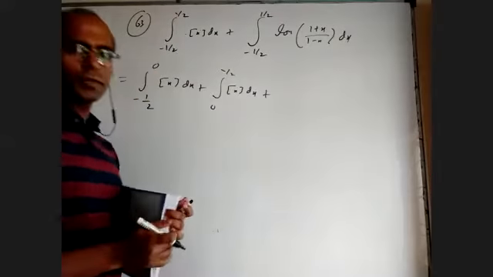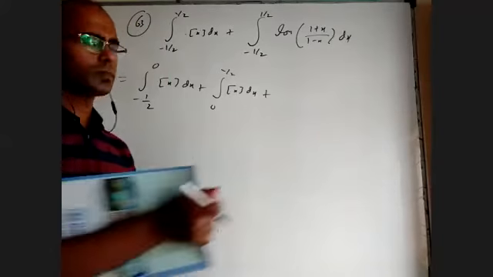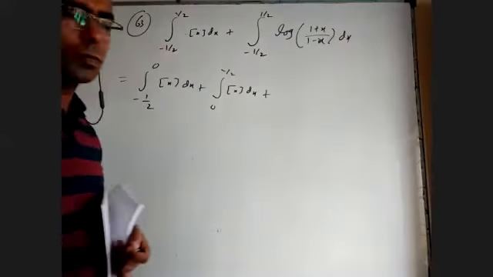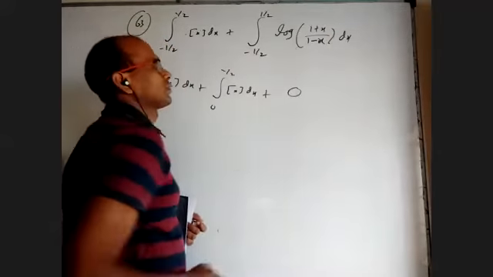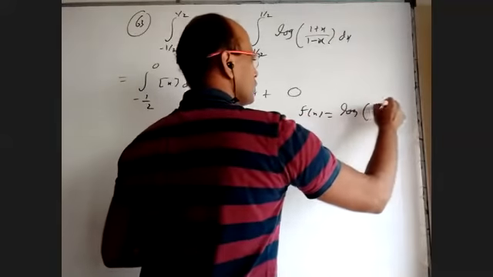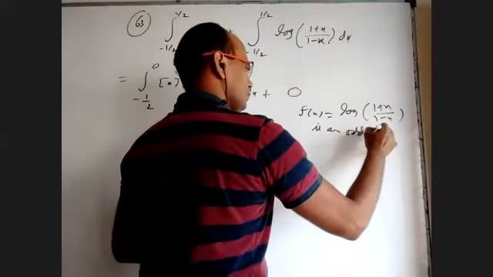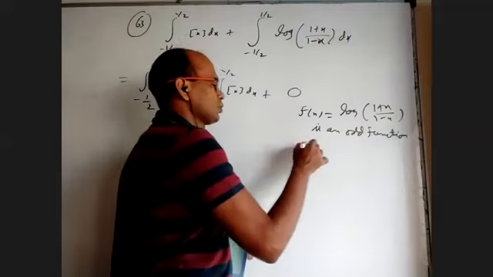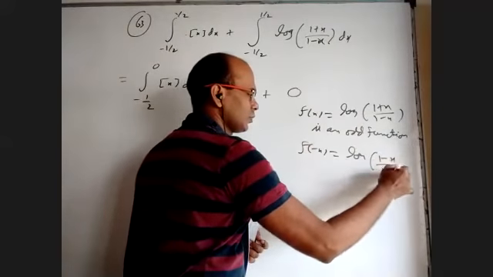Anybody want to tell what is the answer for this second integral? Zero, sir, as it's an odd function. Yeah, this is 0 because it is an odd function. f of x equal to log of (1 plus x) by (1 minus x) is an odd function. If somebody wants to know how to prove it, f of minus x is log of (1 minus x) by (1 plus x).